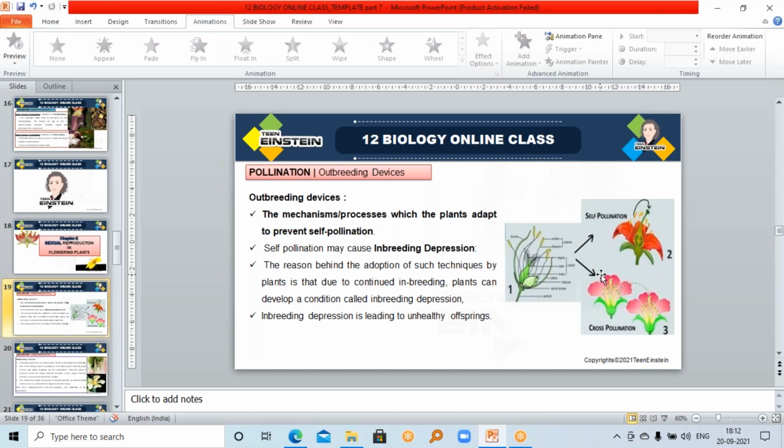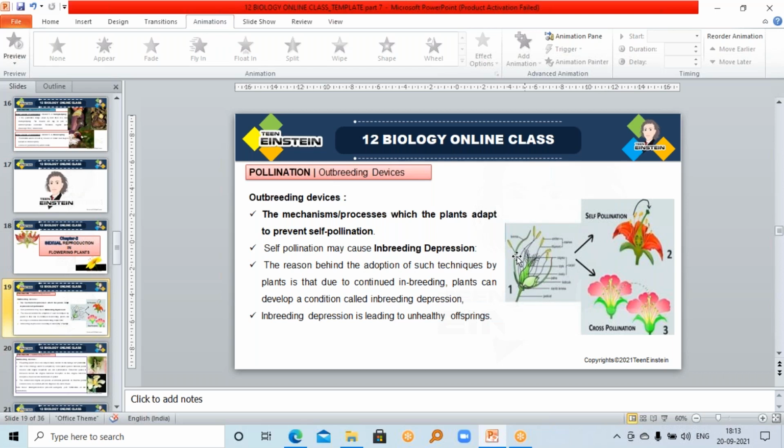What do you mean by the degree of homozygosity increasing? Homozygosity means similar characters. See, if parents are different, they'll get different characters from one parent and from the other parent. Then in the next generation, there will be a change from the previous generation. But if it is getting pollinated by itself, there are only homozygous genes. There won't be any heterozygous condition. Only homozygous genes will be there, so similar characters will be continued generation after generation. So the degree of homozygosity will increase.